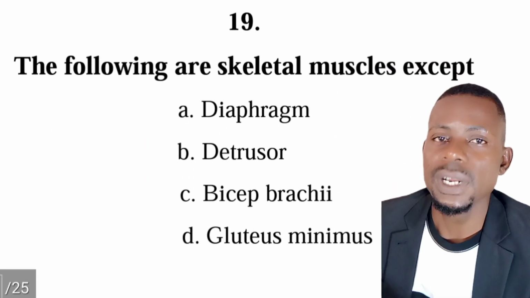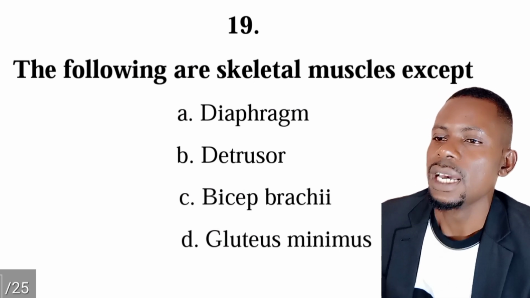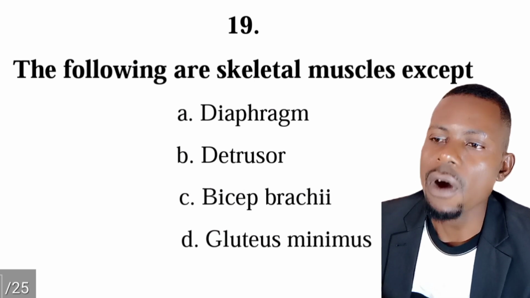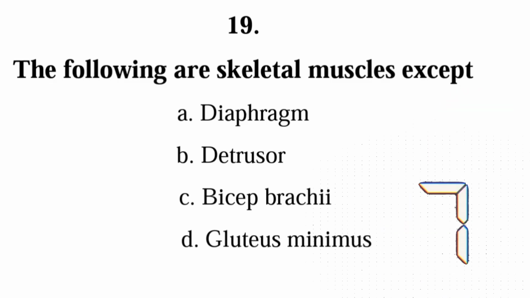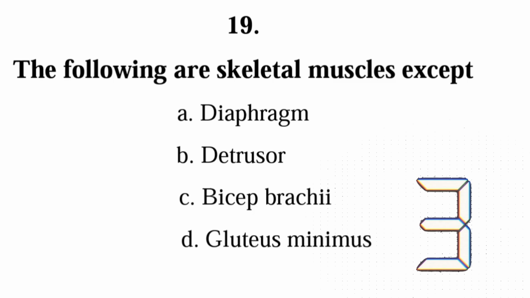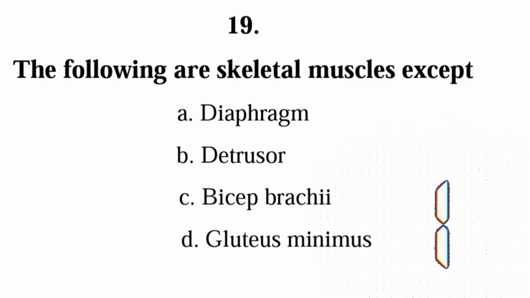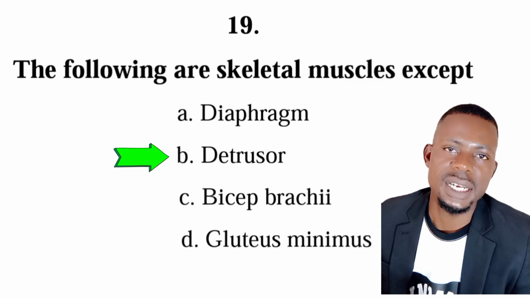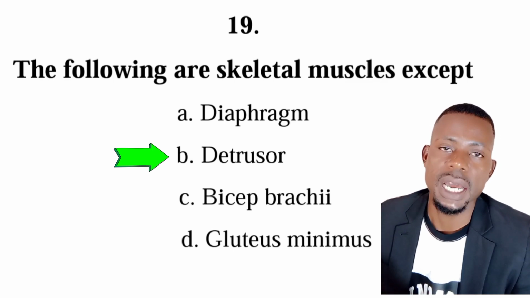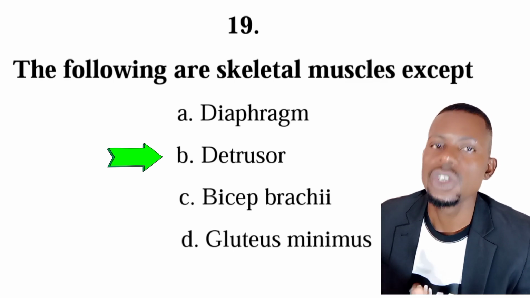Number 19, the following are skeletal muscles except, is it diaphragm, detrusor, bicep brachii, or gluteus minimus? The correct answer is B, detrusor. So detrusor is a smooth muscle. It's not a skeletal muscle, and it is found in the bladder. So that's what helps to expel urine.